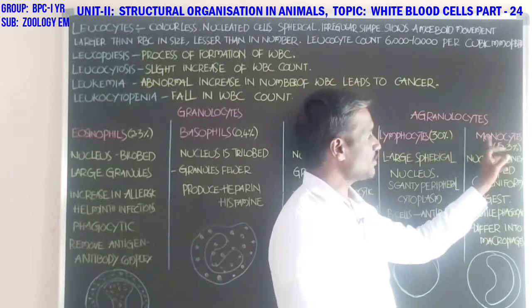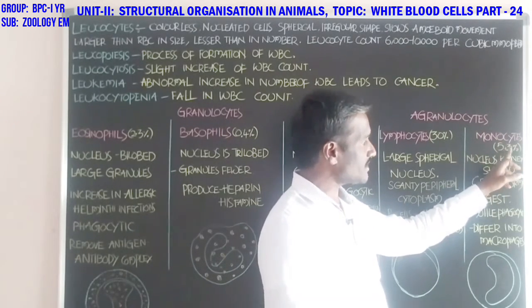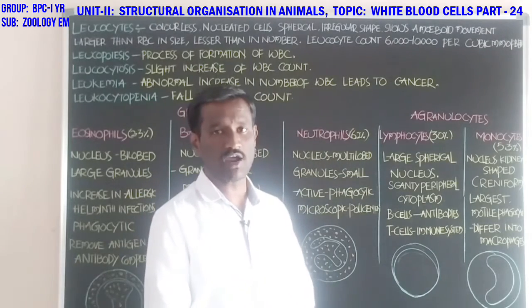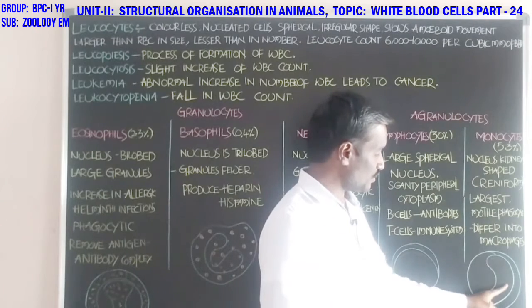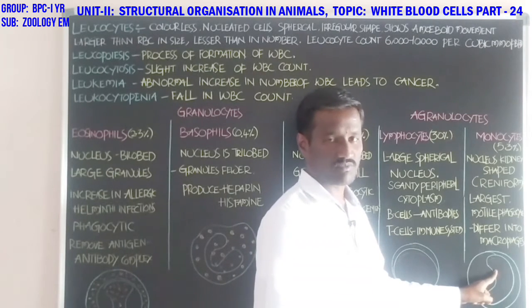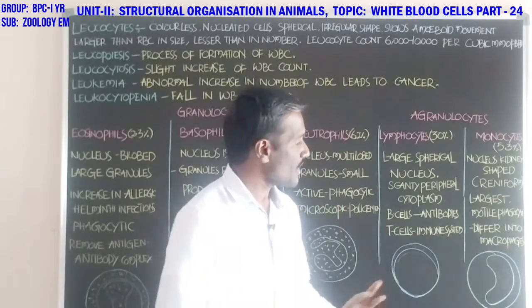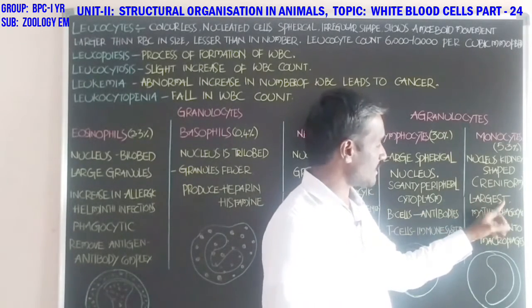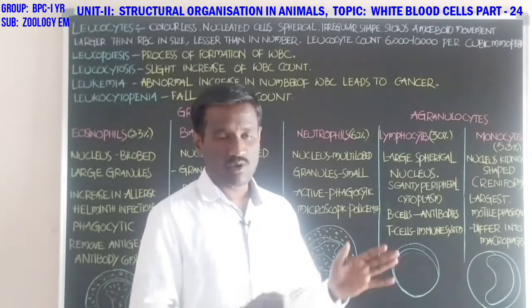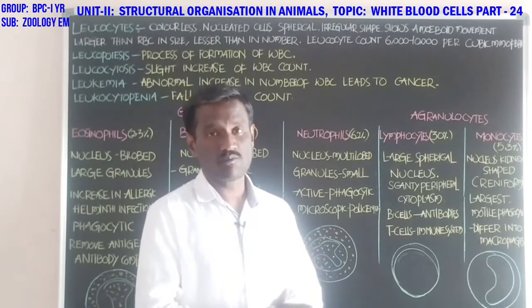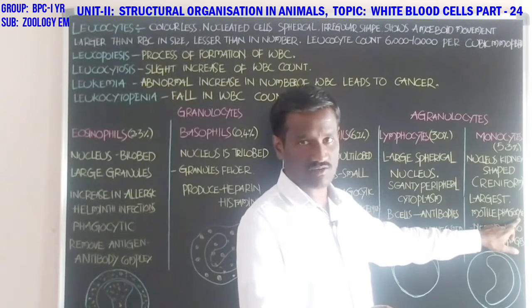Next, students, monocytes. Monocytes constitute 5.3% of the total white blood cells. The nucleus is kidney shaped, students; it is also called reniform. Reniform means kidney shape. They are the largest cells and motile phagocytes, showing effective phagocytic action.